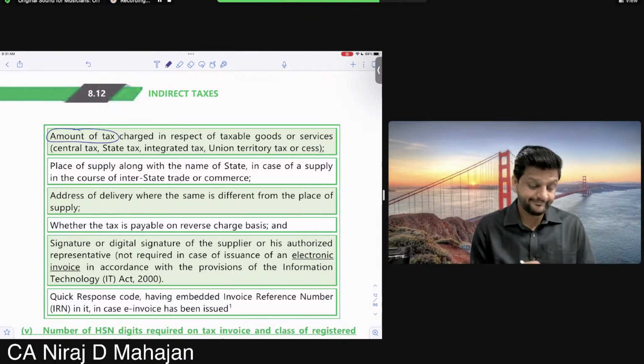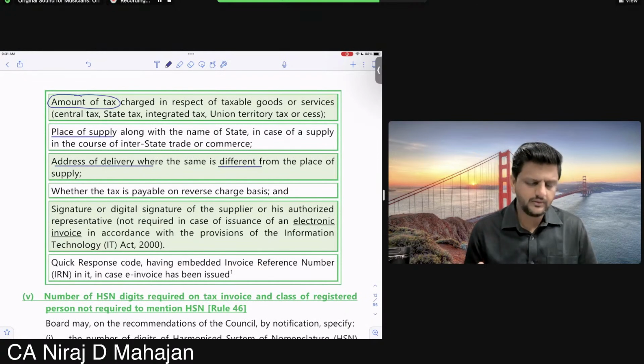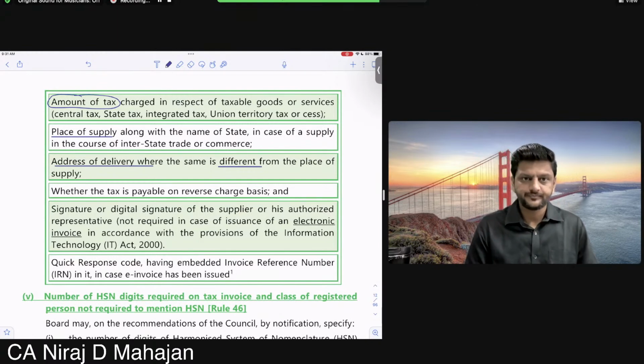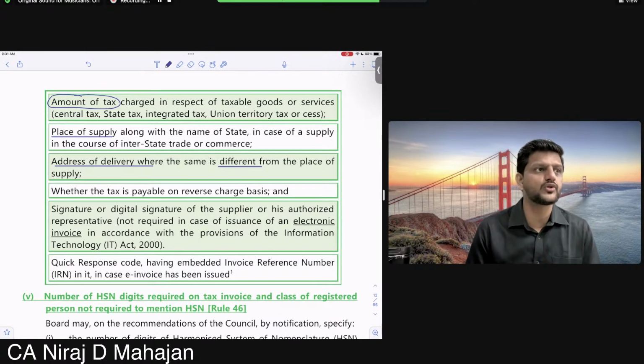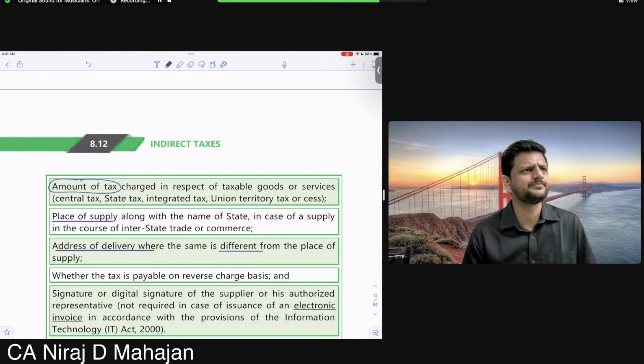Place of supply, and address of delivery, if it is different from the place of supply. At times you have done that. Many times people use the Zomato account of somebody else, or Amazon, or services like Ferns and Petals.